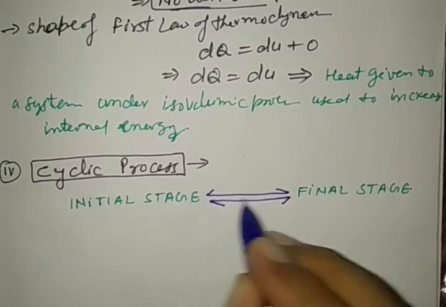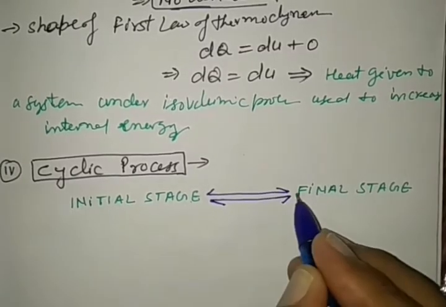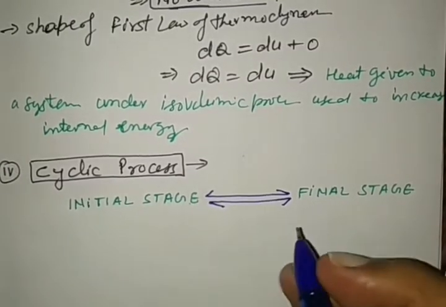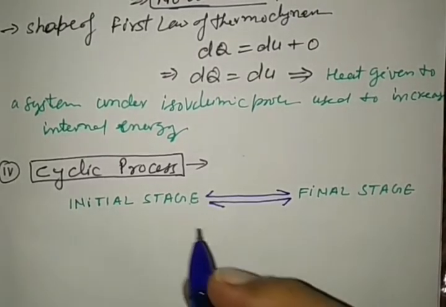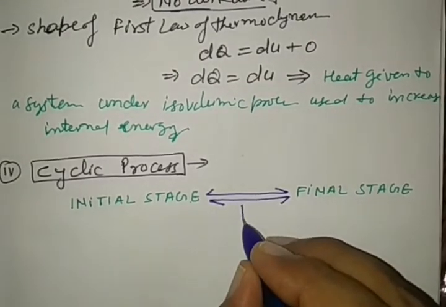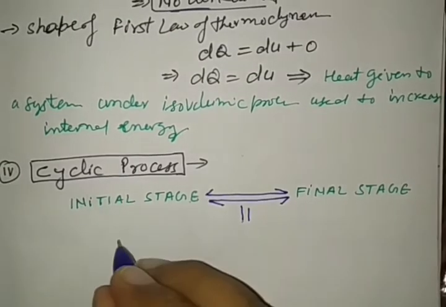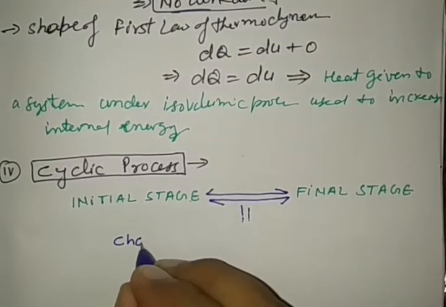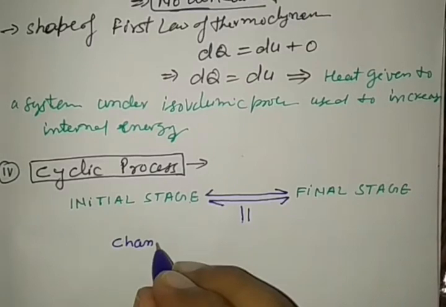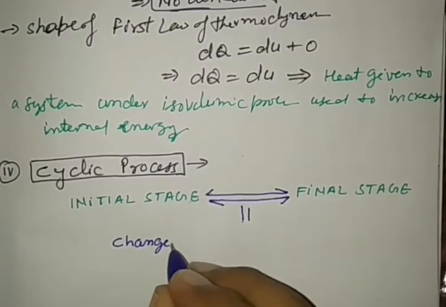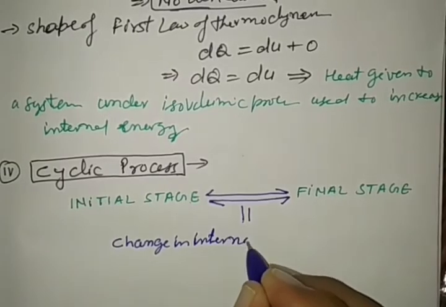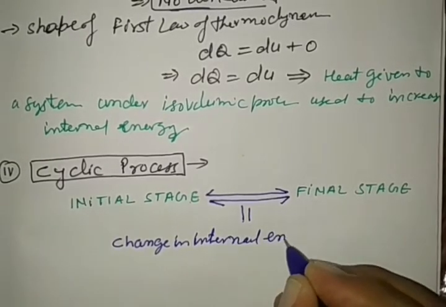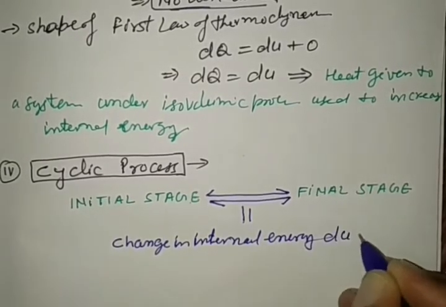Here in this cyclic process, change in internal energy du is 0.